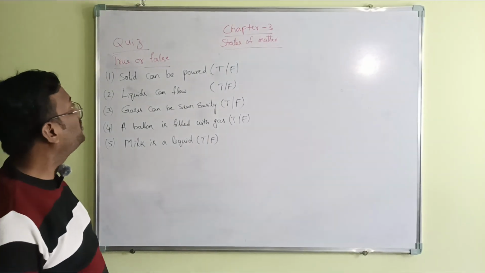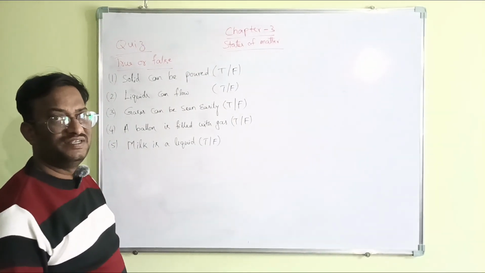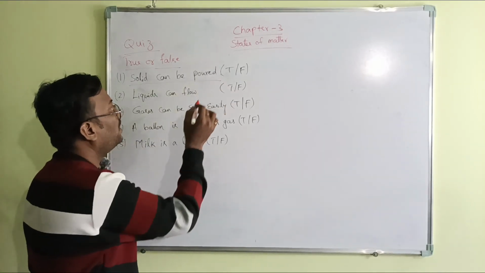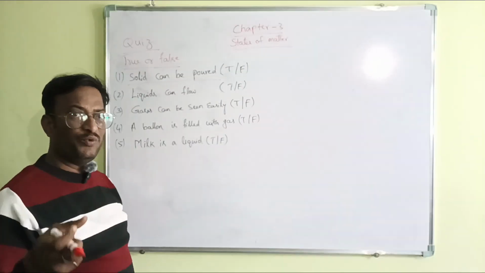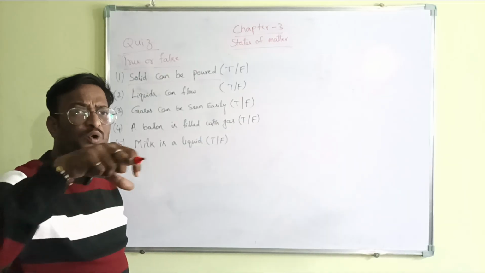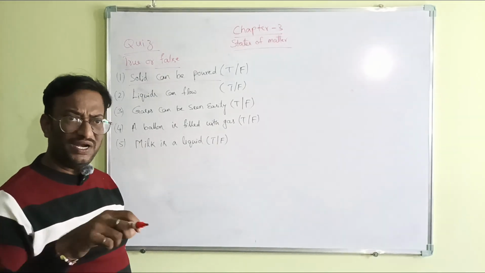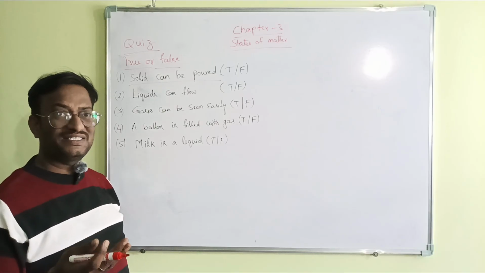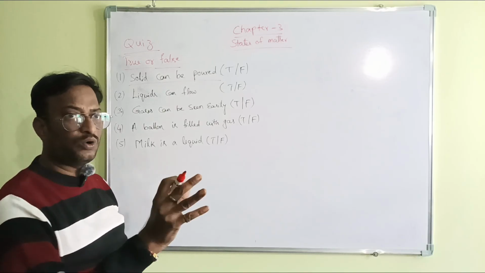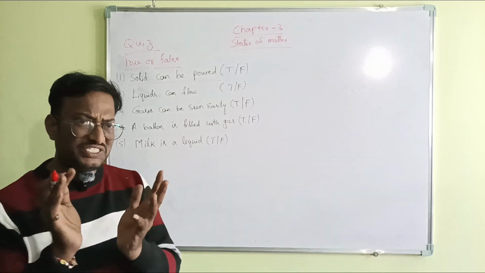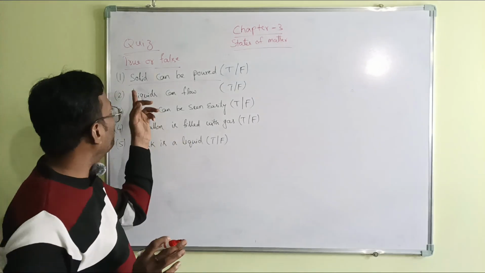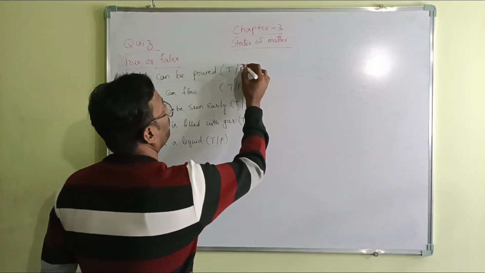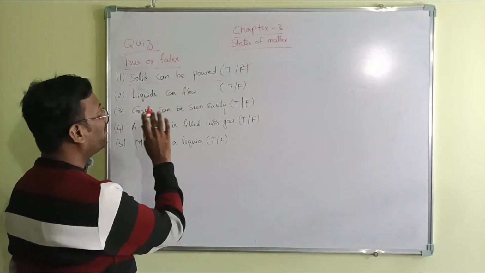The next one is true or false. Solid can be poured. What are we going to pour? We are going to pour water. Is water a solid? No, it is a liquid. A stone can be thrown because it has fixed shape and fixed volume. Solid has fixed shape and fixed volume, so we cannot pour it. This is false.